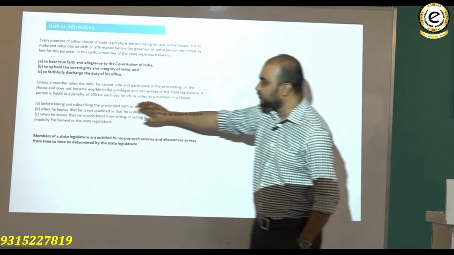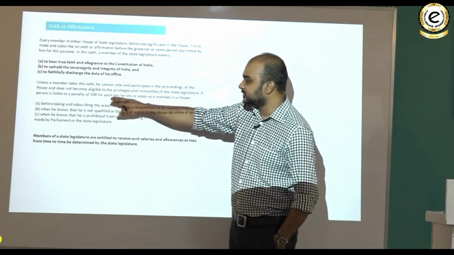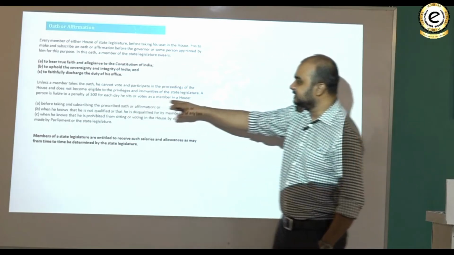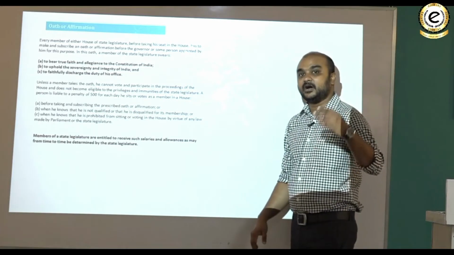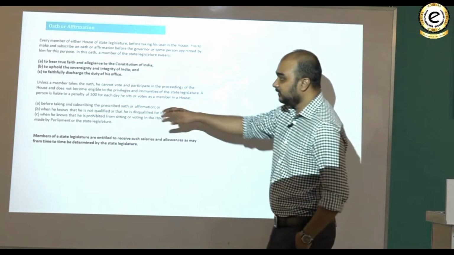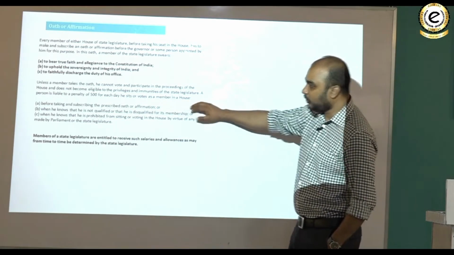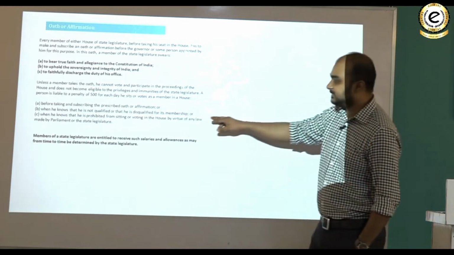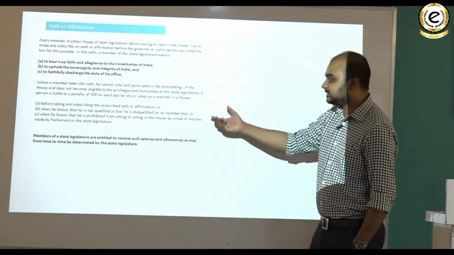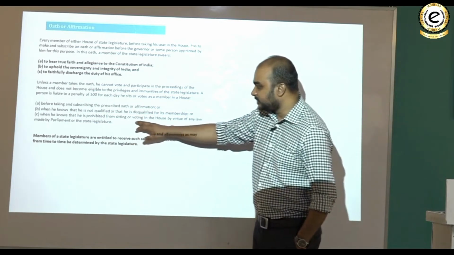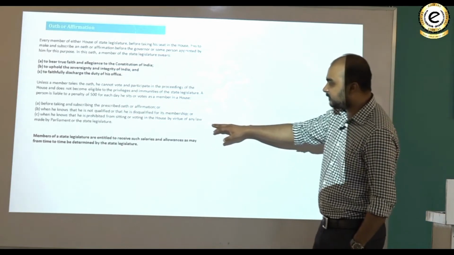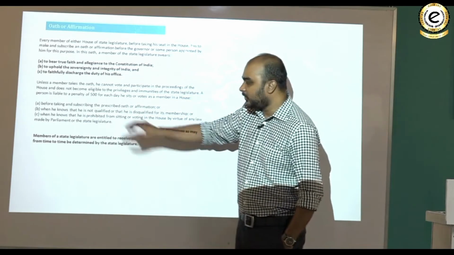A person is liable to pay a penalty of 500 rupees for each day if he sits and votes as a member in a house before taking and subscribing the prescribed oath or affirmation, or when he knows that he is not qualified or is disqualified and still sits, or when he knows that he is prohibited from sitting or voting in the house by virtue of any law made by the Parliament or by the state legislature.